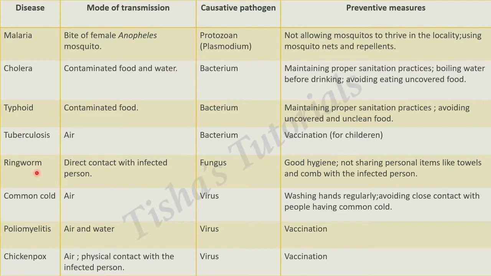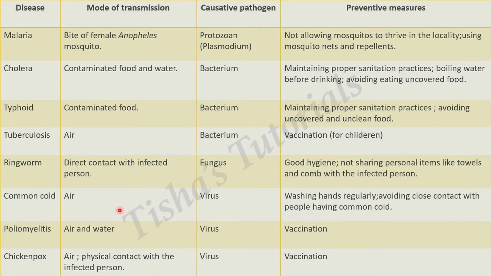Ringworm. This is a fungal infection and a healthy person can get infected with ringworm when he or she is in direct contact with the infected person. Definitely it is caused by fungus because it is a fungal infection. The preventive measures you can take are to maintain good hygiene. Do not share personal items like towels and combs with the infected person.